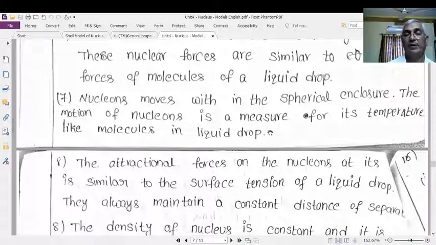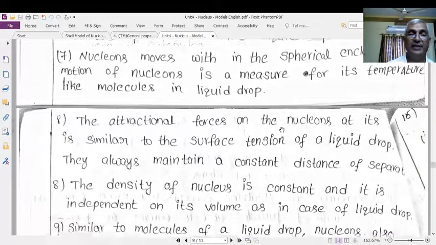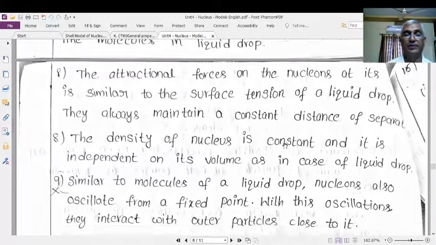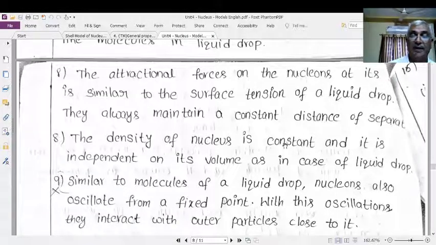The intensity of the motions of the molecules gives the temperature, and of course the internal hidden energy. Here also the motion of the nucleons gives the temperature. The attractional forces on the nucleus are similar to the surface tensional forces I mentioned just now.